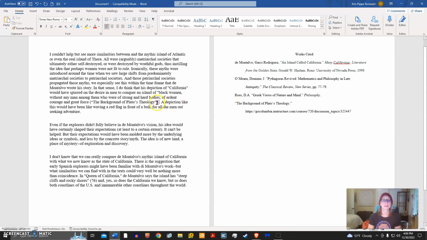So in these cases, all you need to do is create kind of a signal phrase that indicates which entry you're referring to. So we're just going to use the first two words of that title to signal to readers where to look on the works cited page. Notice that I did use the quotation marks to signify that this is an article. So again, there is no page number available, and we did not introduce that first information beforehand, so we're just including that information in the citation to signal to readers where to look.